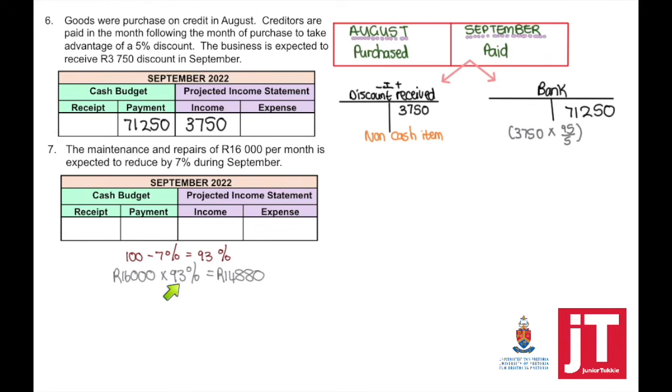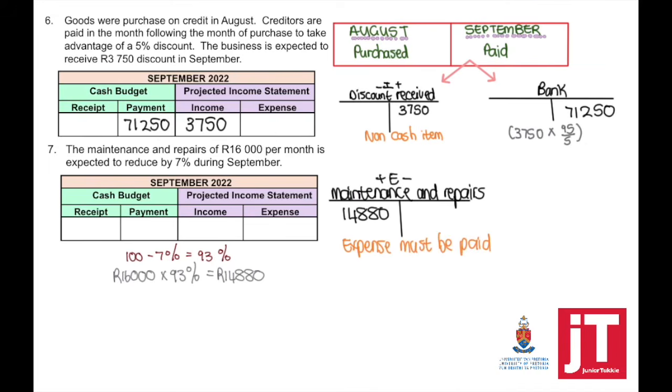16,000 times 93% equals the amount that we expect our maintenance and repairs to be in September. It's an expense that must be paid, so it will appear in the cash budget as well as in the projected income statement. In my projected income statement as an expense and in my cash budget as a payment.